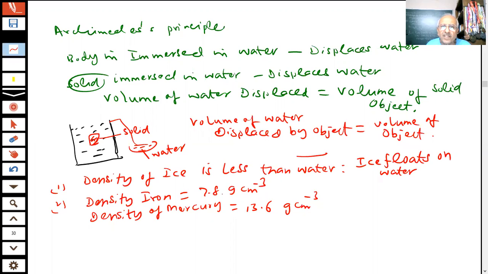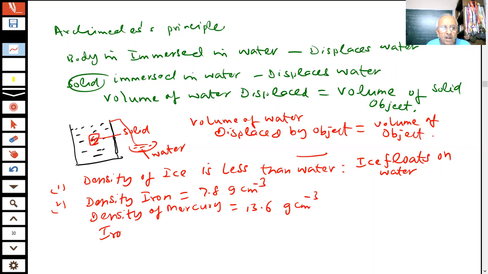The density of iron is 7.8, density of mercury is 13.6. Which has more density, iron or mercury? Iron density is less than mercury.